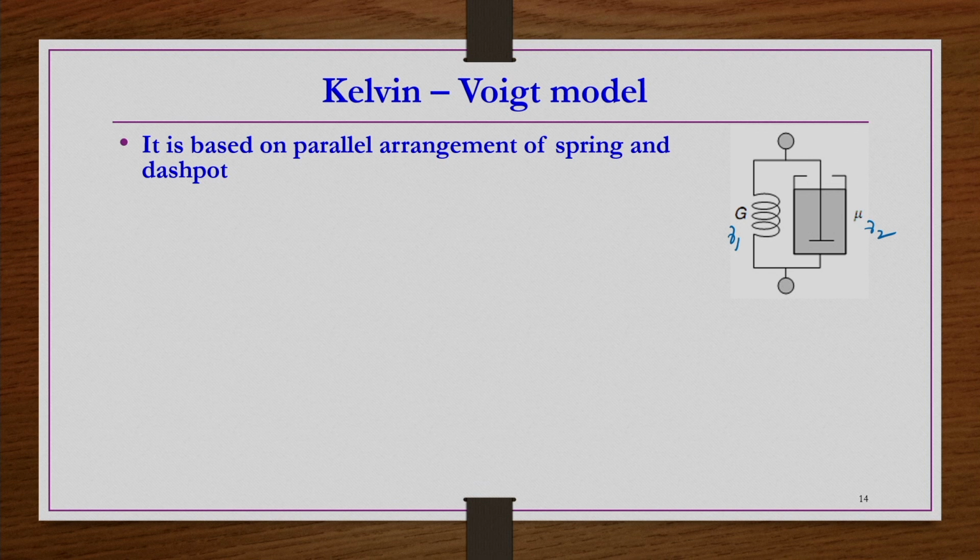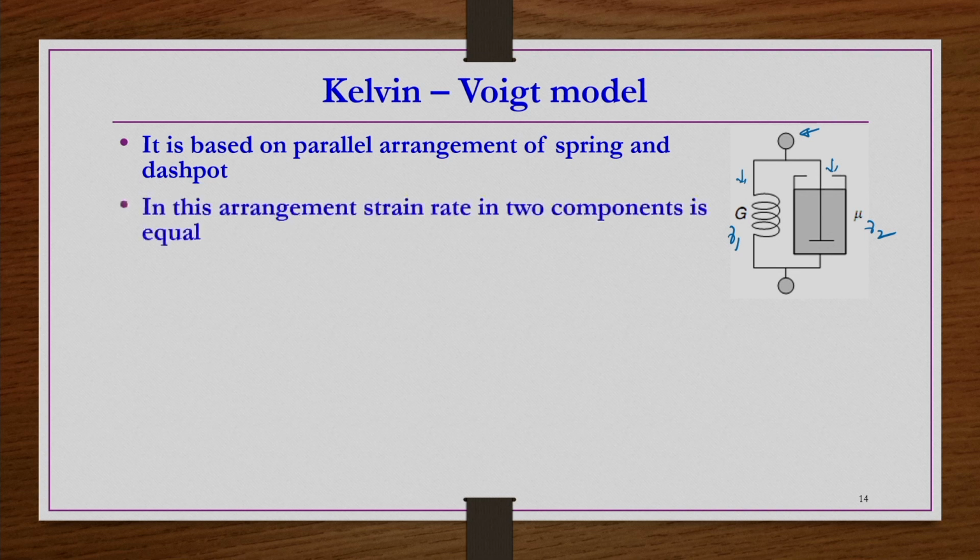So, now again here also, whatever the Newtonian part, the viscous part is there, that is taken in this container, which is again at the bottom having the flow constriction with the pressure drop proportional to the volumetric flow rate. So, what happens here when you apply external force at the top, whatever the strain rate is there, that is going to be the same for both of the components because it is equally transmitted, but the stresses are different. So, the stresses are added together in general to get the total stress, right.